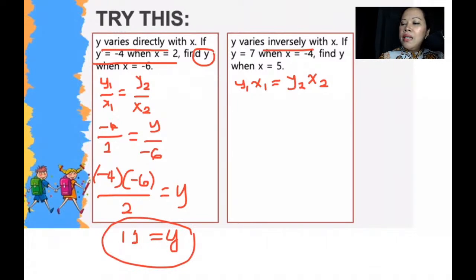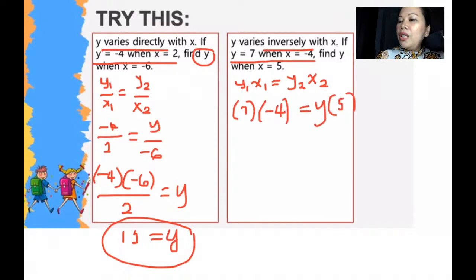That will be our y. So if you would notice, your y is from negative 4, it became 12. And then of course your x is from 2 when x is negative 6. Okay, so that will be your answer. Now for the other one, you have y varies inversely. So the next step is you substitute the value. If y is 7, x is negative 4, find y when x is 5. So all you need to do is substitute the values.